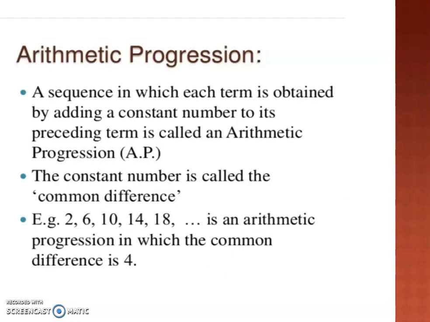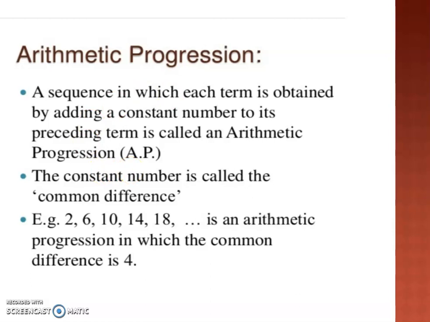Now, out of all these sequences, we are going to study in detail a particular type of sequence known as arithmetic progression. In an arithmetic progression, the way to generate the sequence is by adding a constant number to the previous number. A fixed number will be added to all the numbers to get the sequence. So a sequence in which each term is obtained by adding a constant number to its preceding term is called an arithmetic progression.